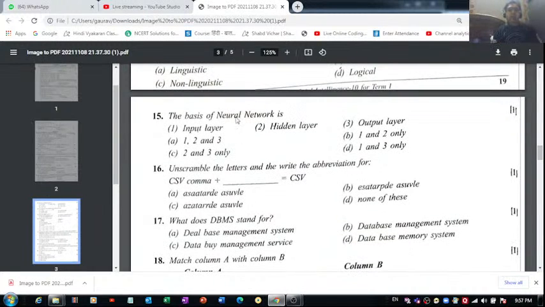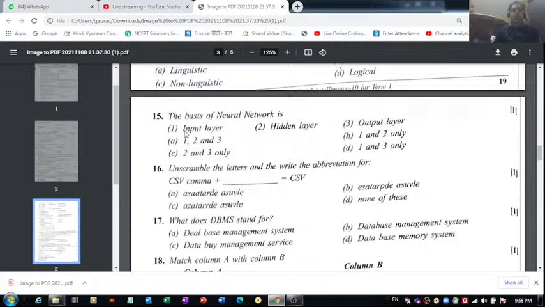The basis of neural network is, so we know very well that a neural network has three different layers. The first one is the input layer to which we provide the data. Then the data from the input layer gets transferred to the hidden layers, which have some neurons in it. Neurons basically are some algorithms which are capable enough to process the data which the input layer sends to the hidden layer.